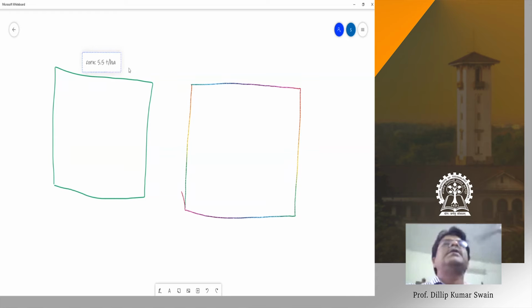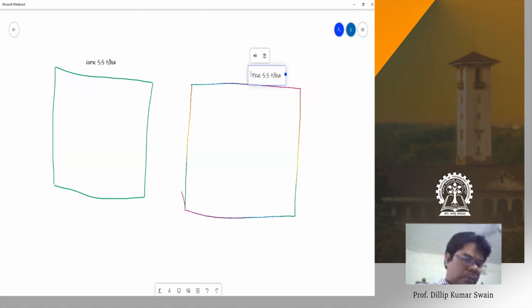And in the other field we have peanut. The peanut yield is 2.5 ton per hectare. So this is a corn field, and this is your peanut field.